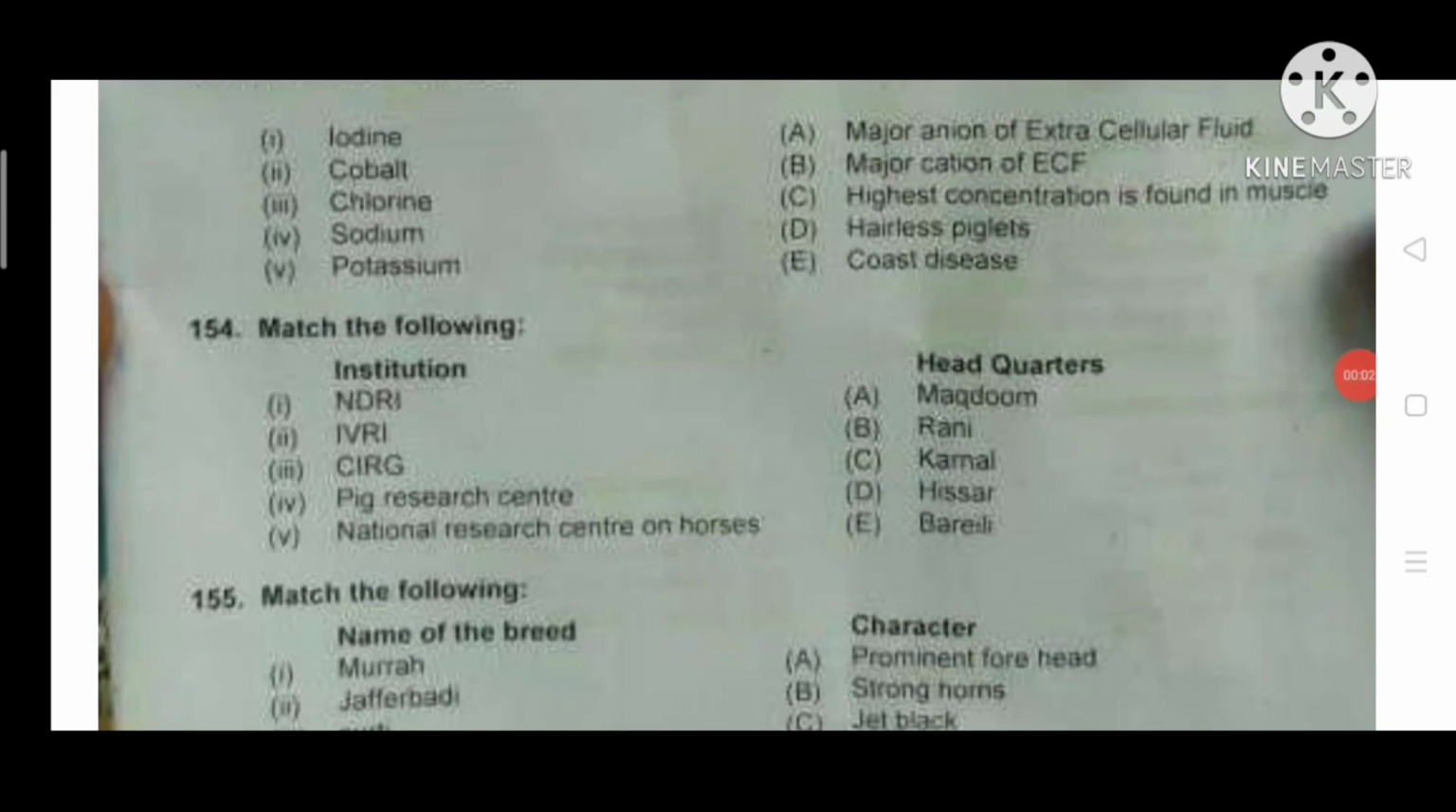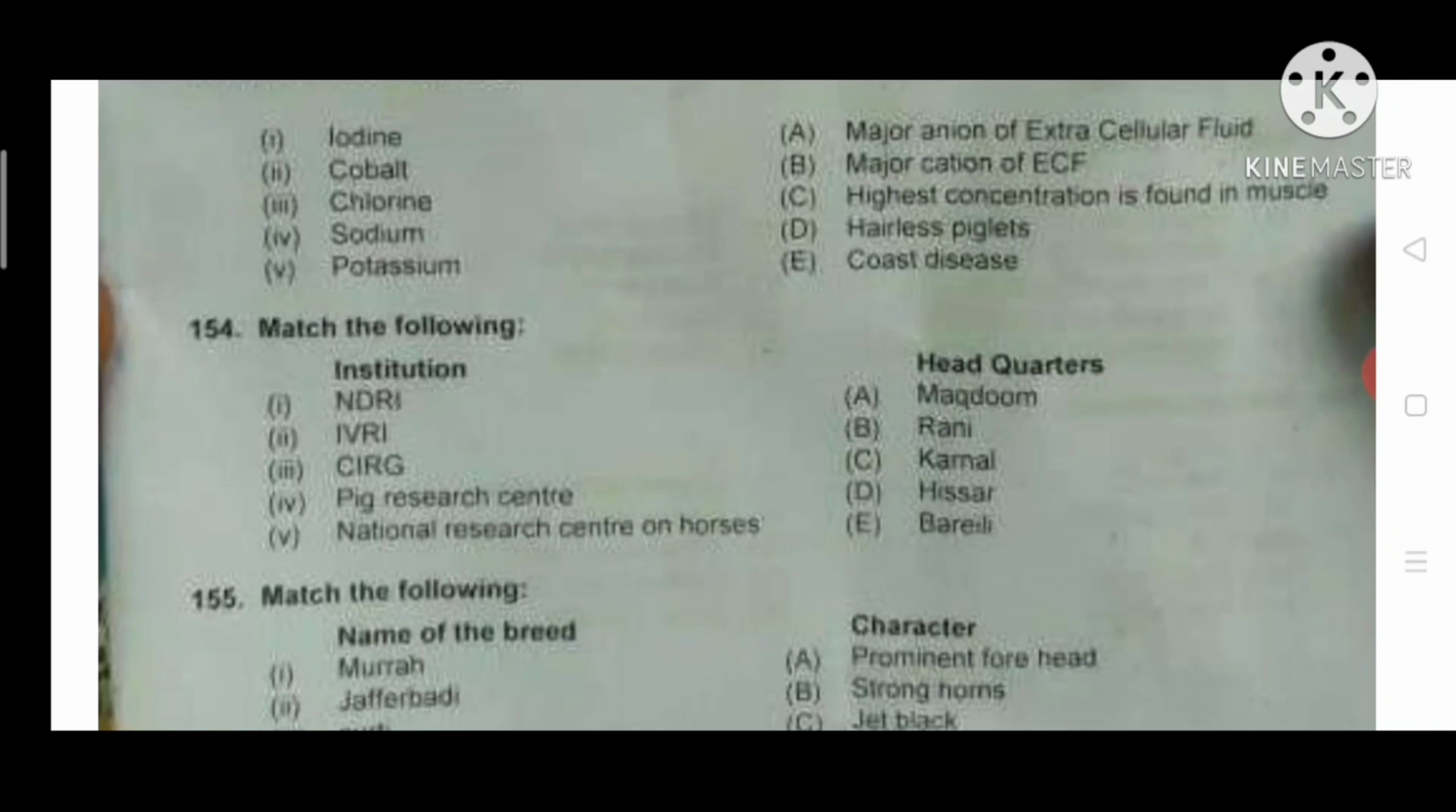The next question is about institutes and their headquarters. NDRI, that is National Dairy Research Institute, is situated in Karnal. IVRI, that is Indian Veterinary Research Institute, is situated in Bareilly. CIRG, that is Central Institute for Research on Goat, is situated in Makhdoom. Pig Research Center is situated in Rani. NRC, that is National Research Center on Horses, is situated in Hisar.